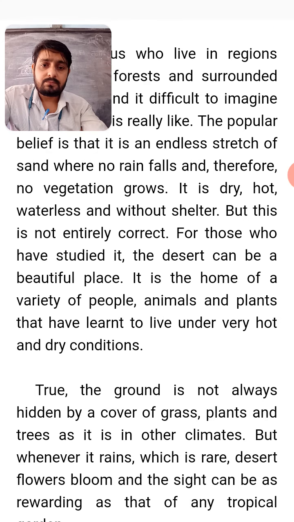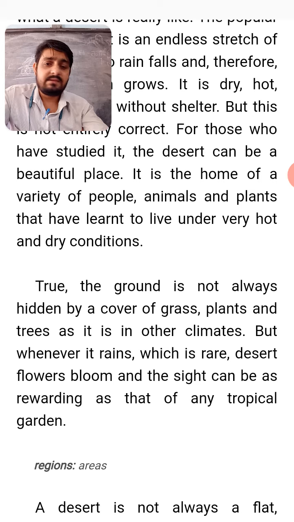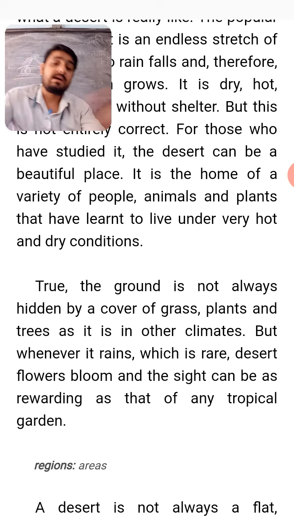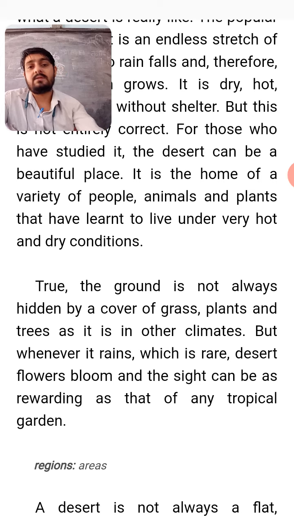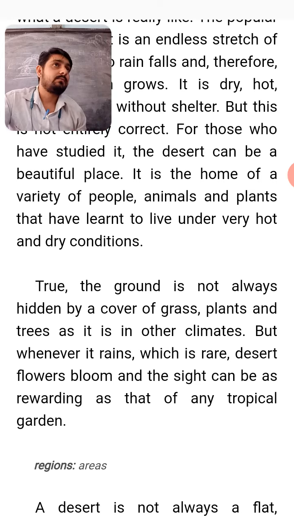So the ground, it is obvious, is not always hidden by a cover of grass, plants and trees, as we can see in other climates. But whenever it rains, it rarely rains in the desert, but when it rains, the flowers bloom and the sight can be as rewarding as that of any tropical garden. When it rains and the flowers bloom, the place looks just like a tropical garden.